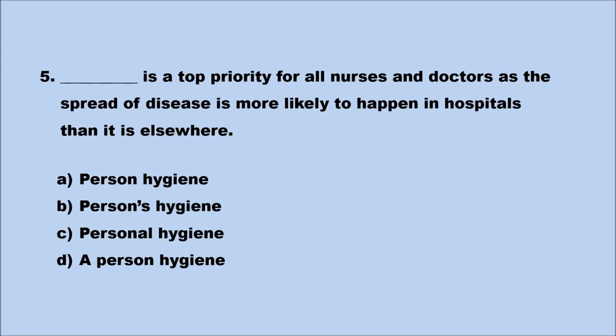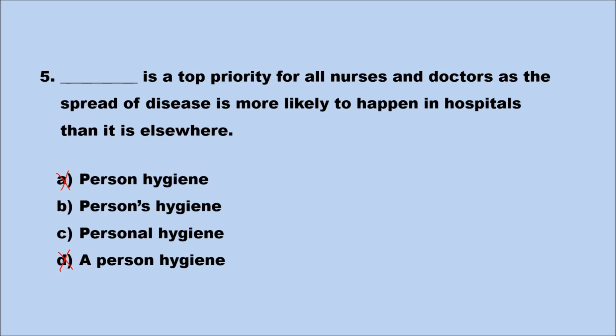Is person an adjective? No, person is a noun. Good. Person is a noun, and this two-word noun combination is not a compound noun. D is similar. We have a person. That is a noun, and again, person and hygiene do not make a compound noun. We're left with persons and personal.